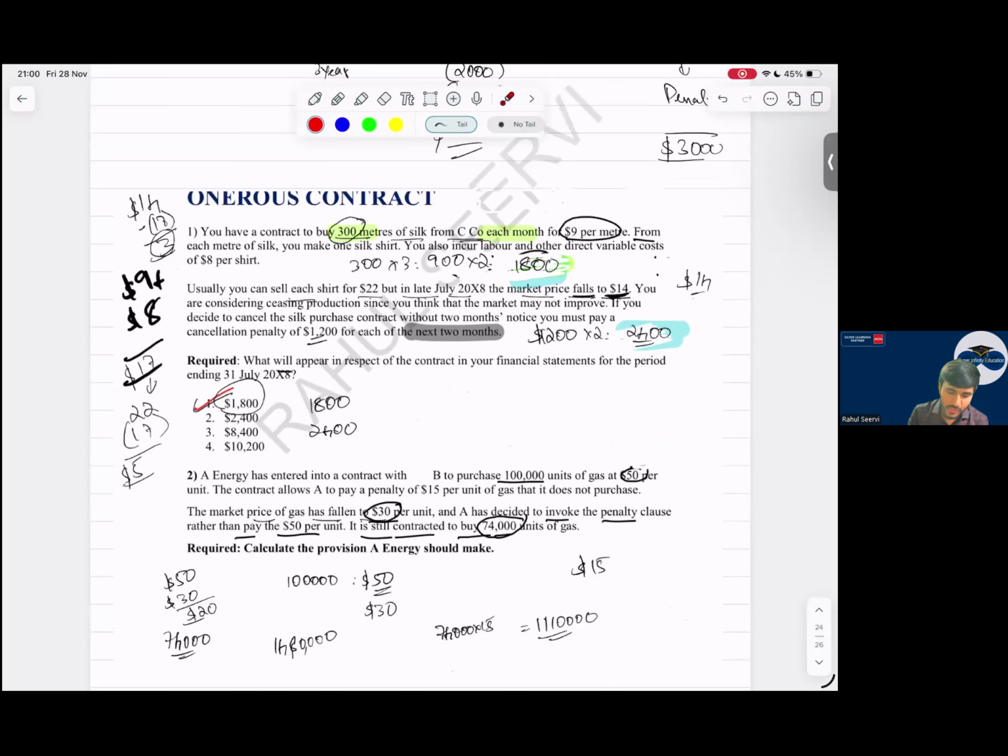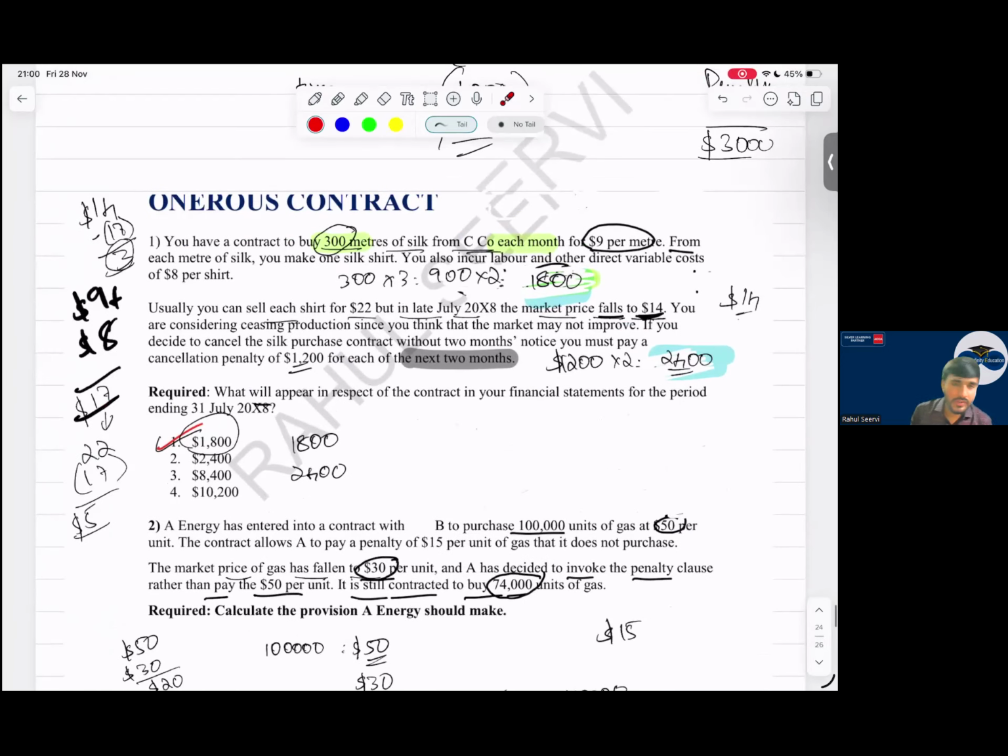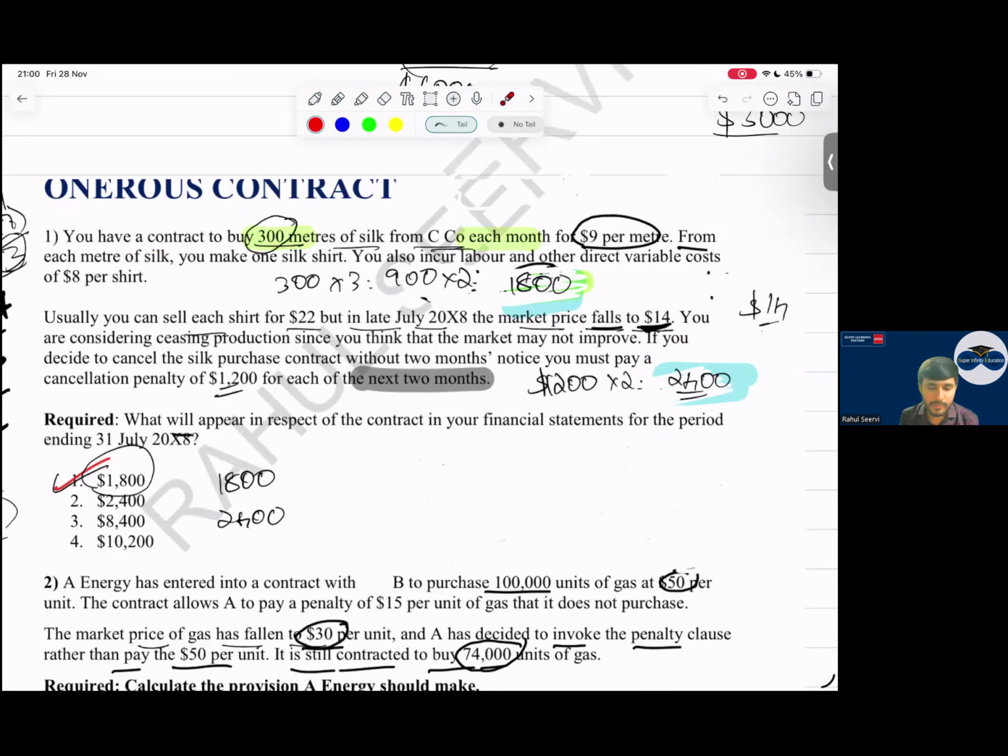Chalo, let me do one MCQ so that you understand this concept again. You have a contract to buy 300 meters of silk from C each month for $9 per meter. From each meter of silk, you can make one silk shirt. You have a contract to buy 300 meters of silk and it costs how much, sir? $900 each month. No, you purchase 300 meters of silk each month, and what is the per meter cost? 9, sir. From each meter, we can produce one silk shirt. You incur labor cost and other direct variable cost of $8 per unit.